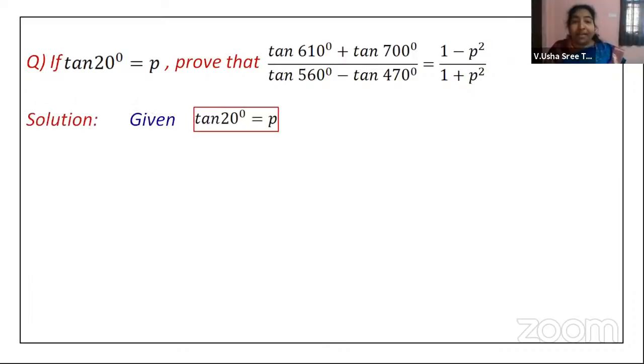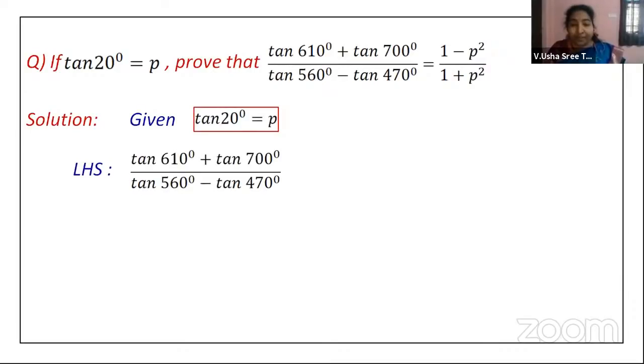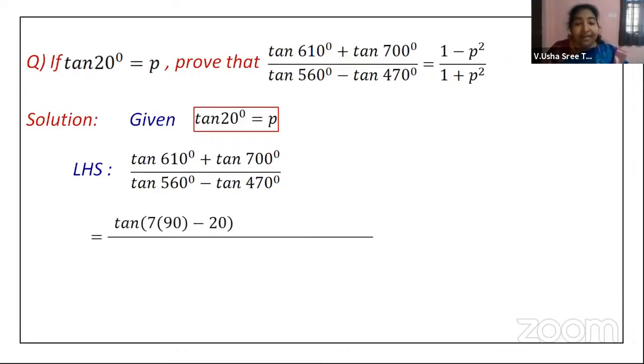Now you are given that tan 20 is equal to P. Now we'll take LHS first. Then 610 degrees. First, we will try to convert in terms of 90 minus theta and 90 plus theta form. So 610, you can always write it as 7 into 90 minus 20. 7 into 90, 630 degrees, minus 20, it gives you 610.